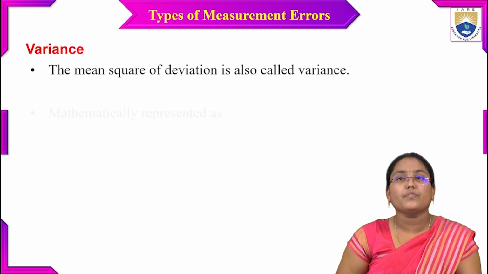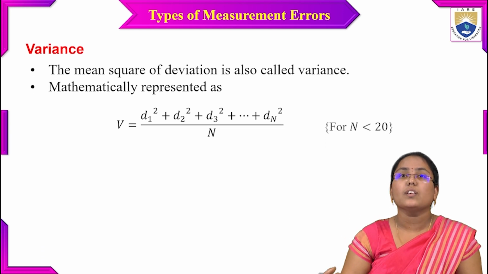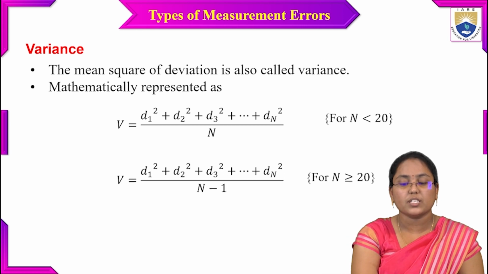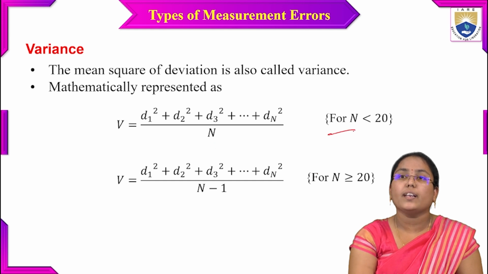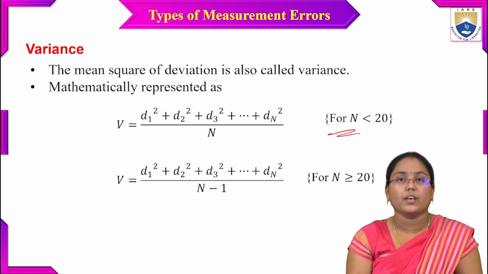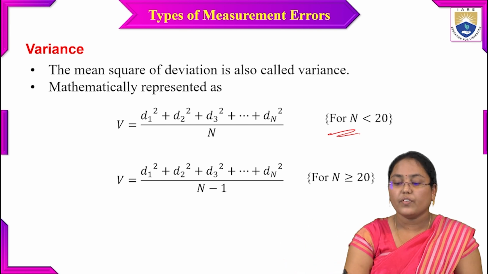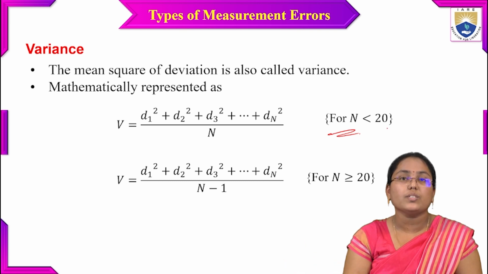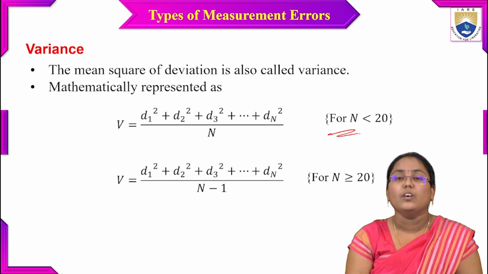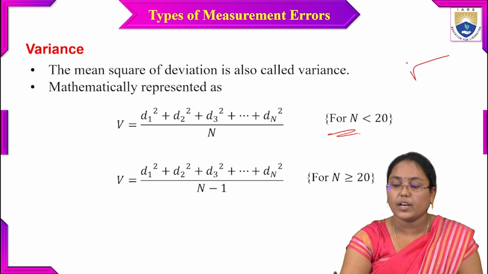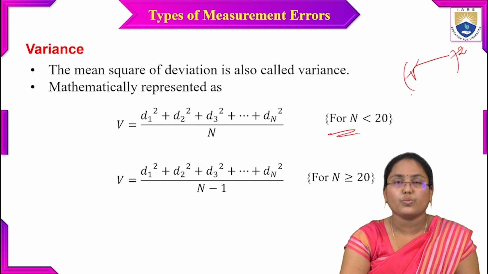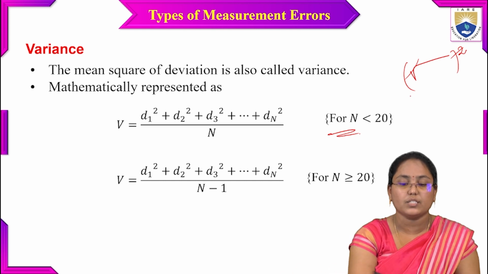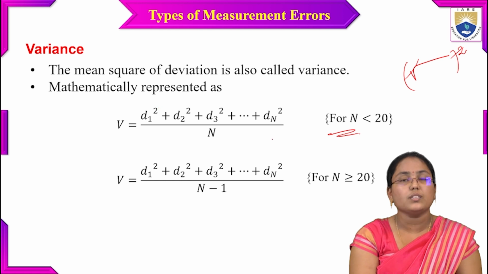The mean square of deviation is called the variance. V equals d1 square plus d2 square plus d3 square and so on plus dn square, divided by capital N, for n less than 20. From the previous equation, for n less than 20, the sigma value is the square root of d1 square plus d2 square plus d3 square and so on, divided by capital N. Now I am applying the square, and the square root will be gone.